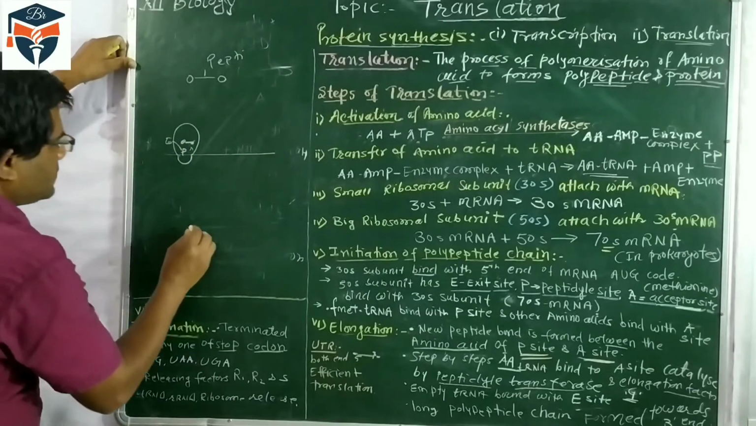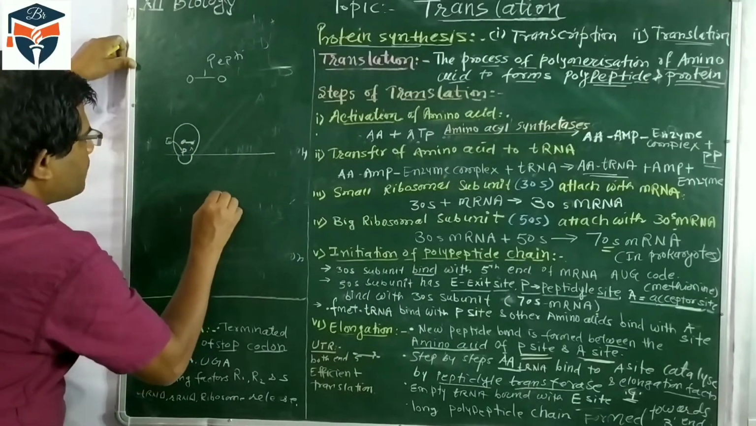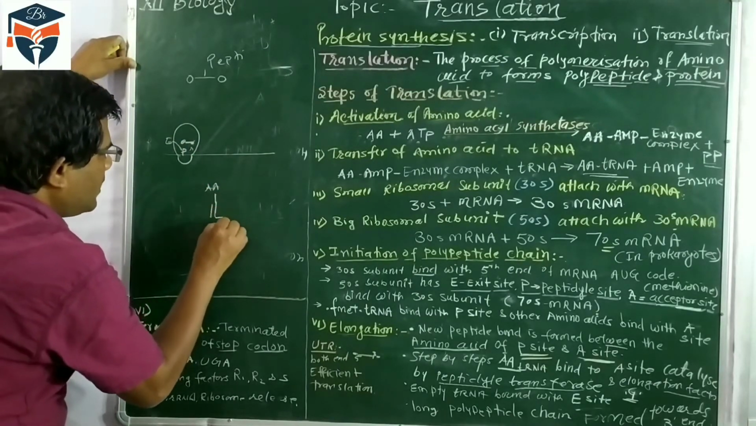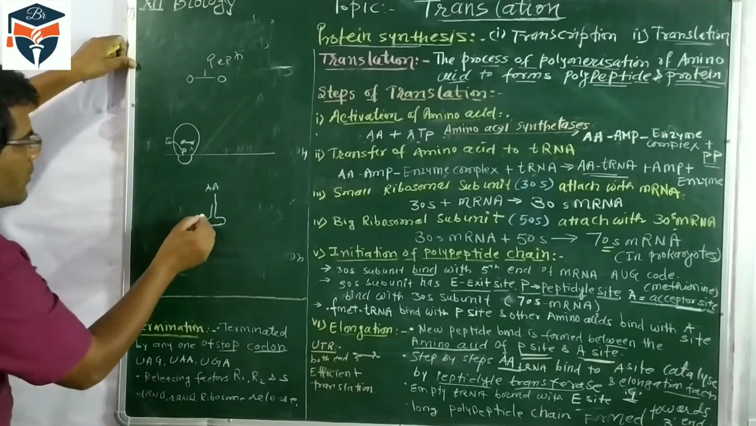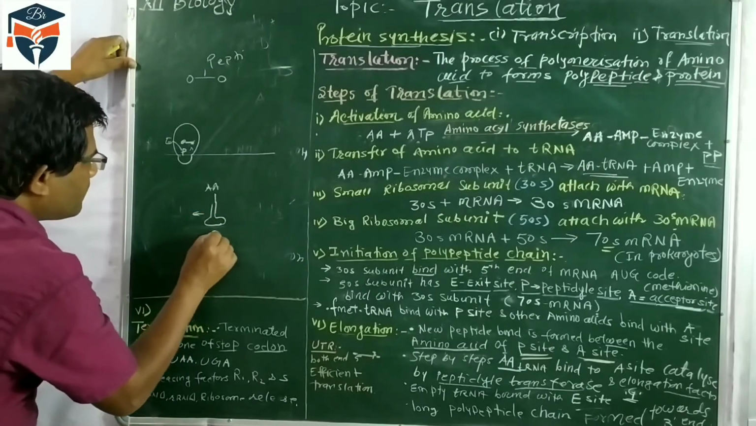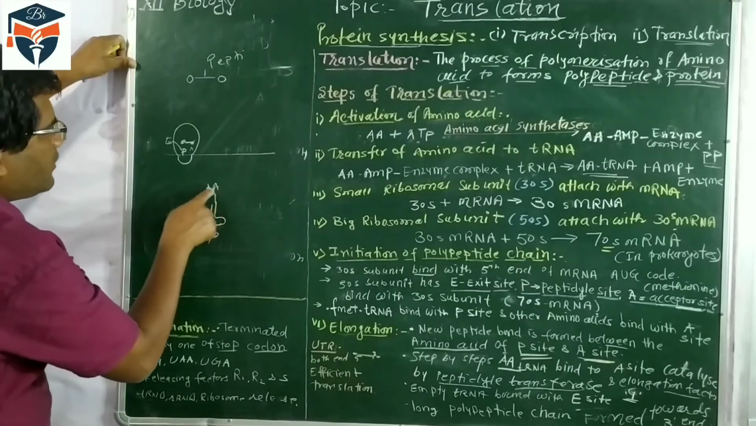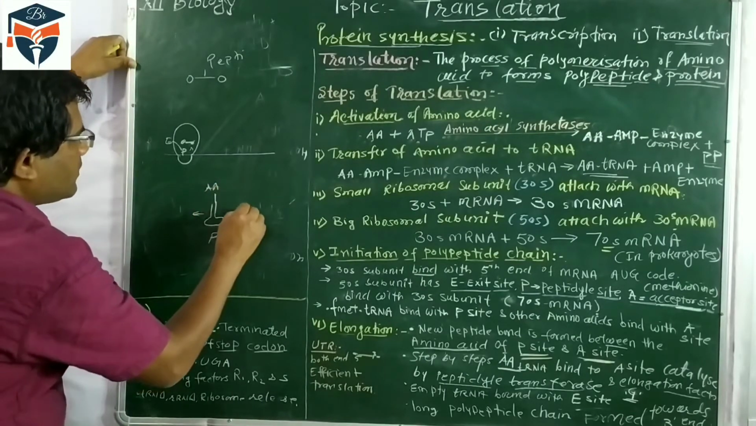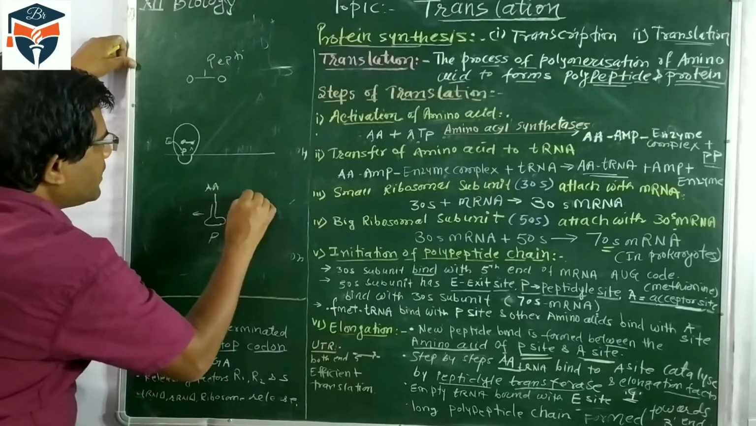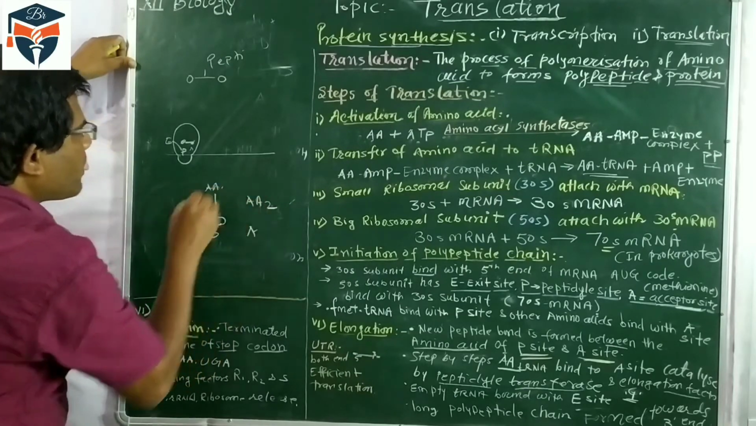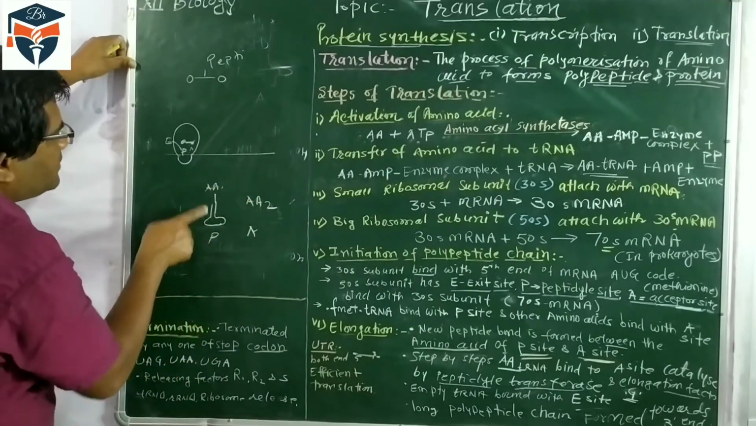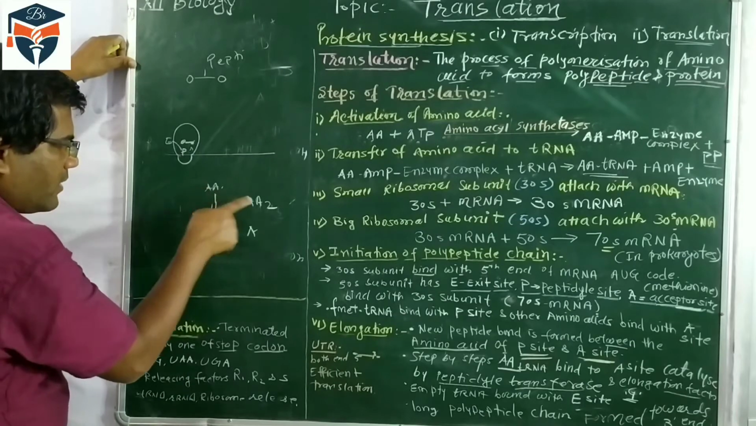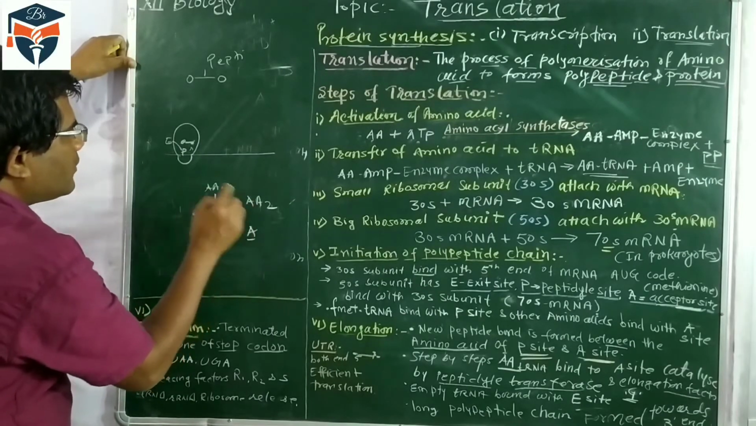So if this is the amino acid with the tRNA, it is in the P site. The amino acid is used here and the peptide bond is formed. Then there is the A site, which holds another amino acid. So this P site has one amino acid and the A site has the other amino acid. In between, what happened?